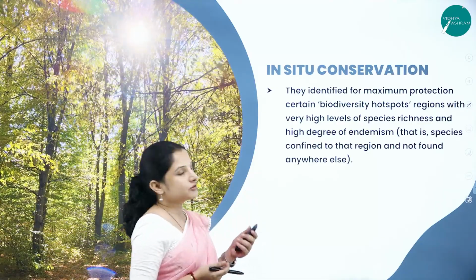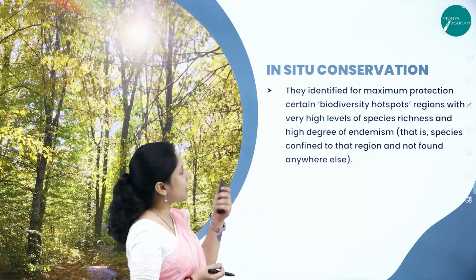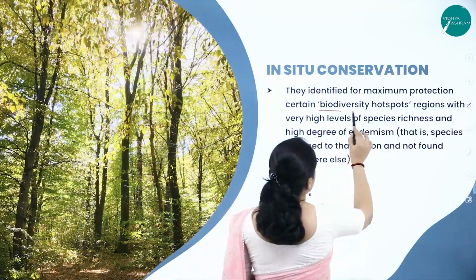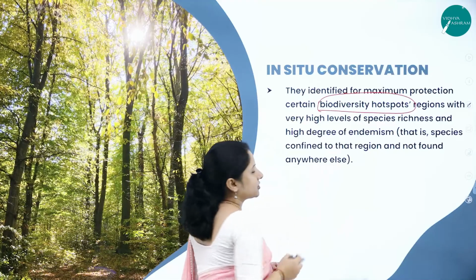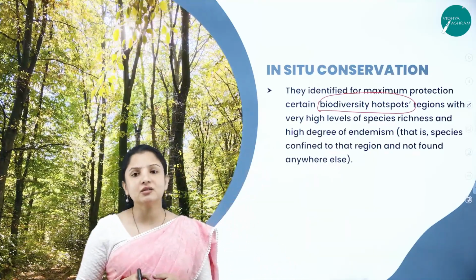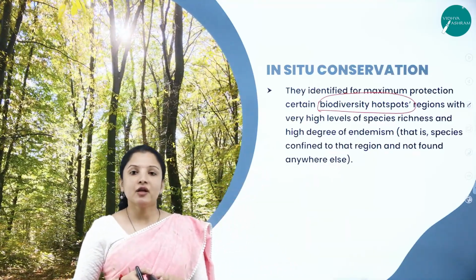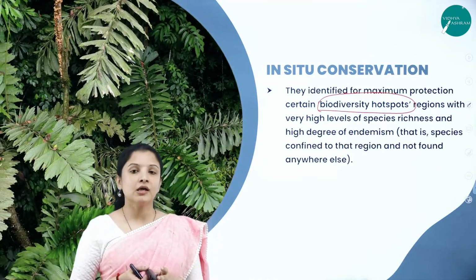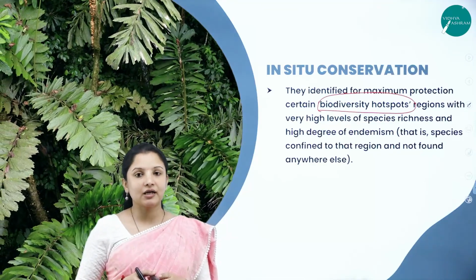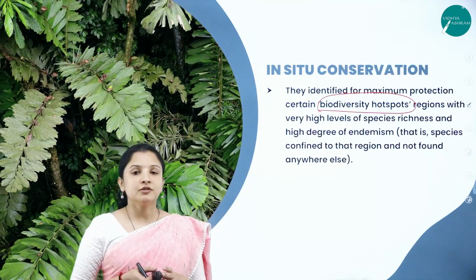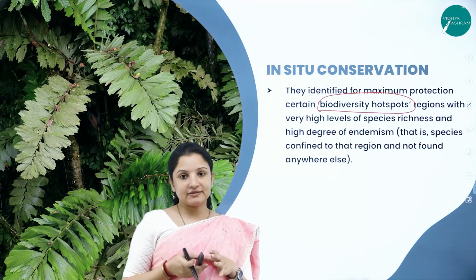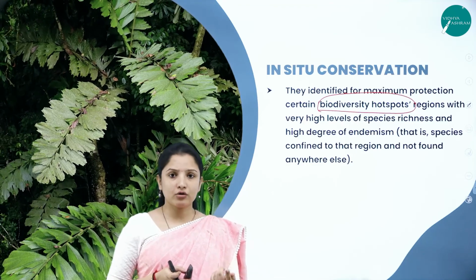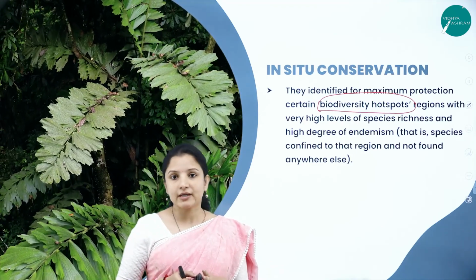So some of the naturalists identified, for maximum protection, biodiversity hotspots. Say for example, the Western Ghats. The Western Ghats is very, very vast, and there are a lot of reptiles in the Western Ghats which are at the verge of extinction, and there are a lot of plants in the Western Ghats which are at the verge of extinction. So such a large number of plants and animals, you cannot conserve them through ex situ conservation. One or two it's okay, fine, you can conserve them through ex situ conservation.